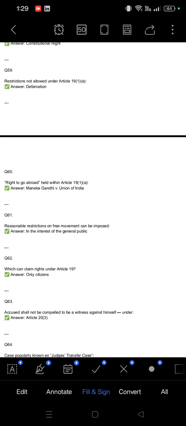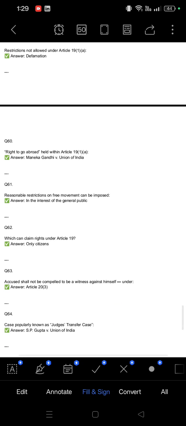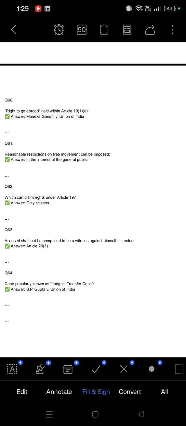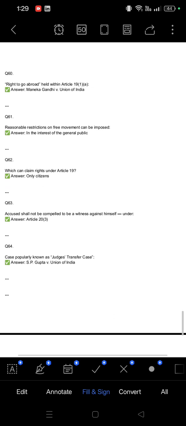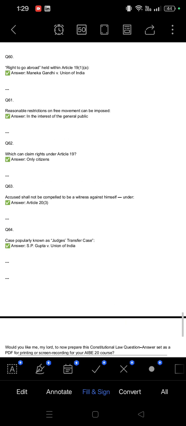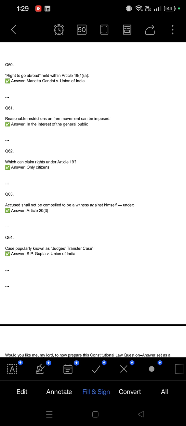Right to go abroad was held to be within Article 19(1)(a) in the case of Maneka Gandhi versus Union of India. Reasonable restriction on free movement can be imposed in the interest of the general public. Who can claim rights under Article 19? Under Article 19, only citizens can claim rights. Accused shall not be compelled to be a witness against himself under Article 20(3), in the popularly known case of State of Bombay versus Kathi Kalu Oghad.